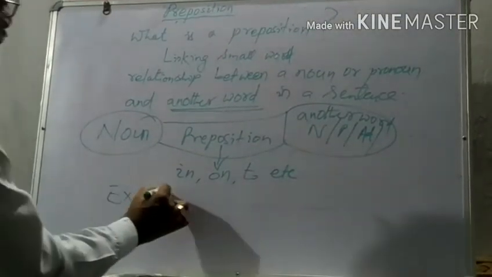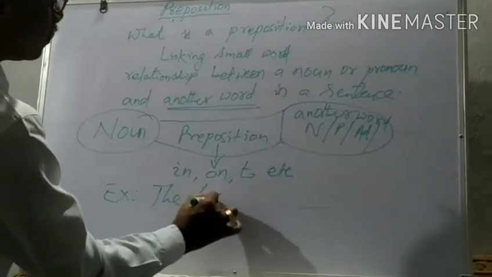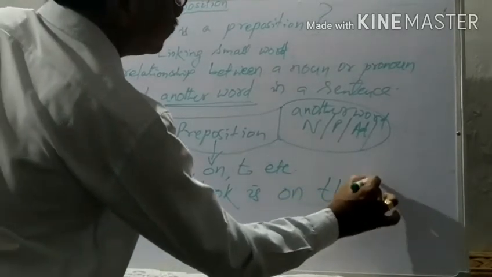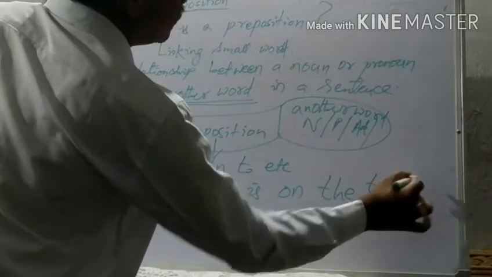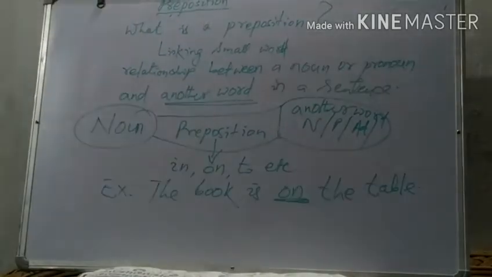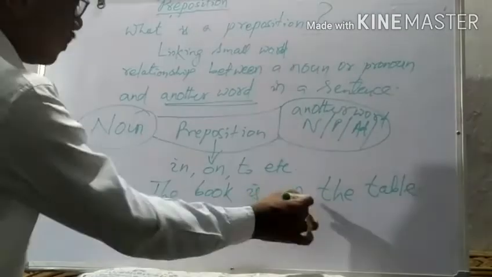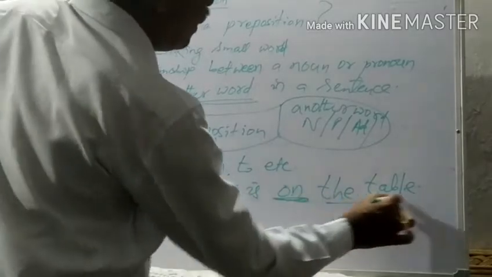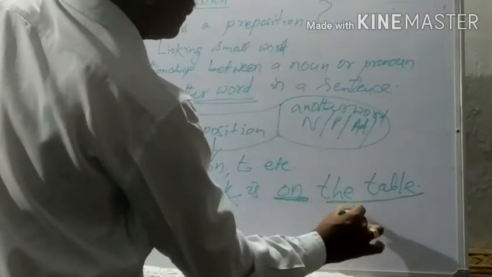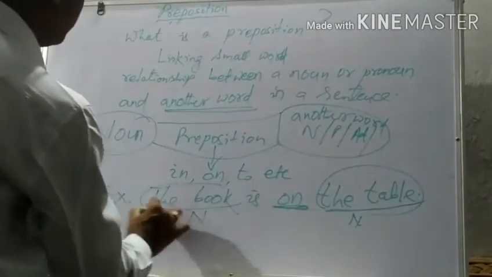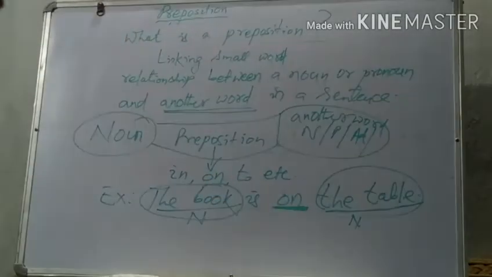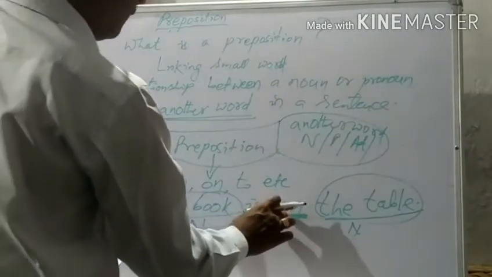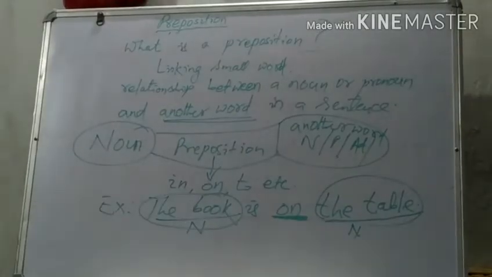If I write, the book is on the table. This small word, that is on, it says where is the book and it links between the two words, that is the book and another one is the noun, that is the table. The book and the linking word is on. So in this way we can use different prepositions in a sentence.